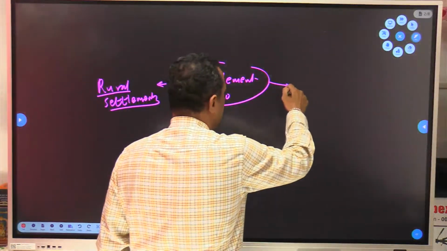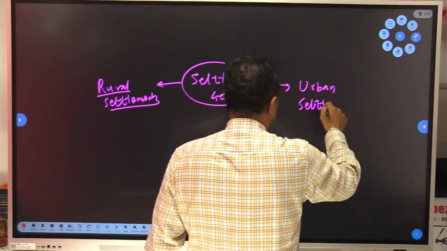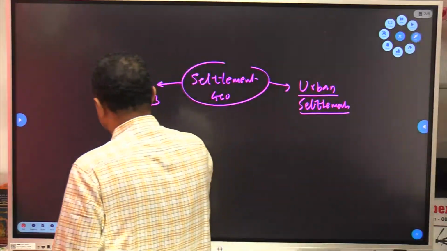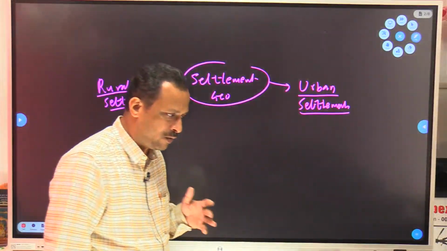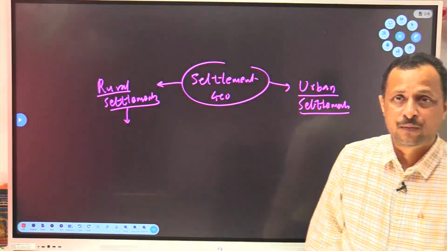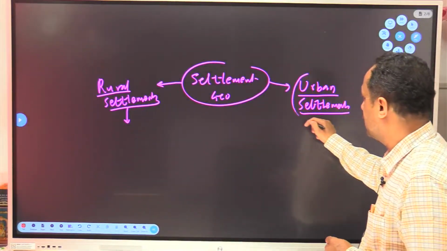Second, we study urban settlements. Clear? In rural settlement, we have to study a number of things. What are the types of rural settlement? What is the structure of rural settlement? What are the problems of rural settlement, etc. Important for us is the urban one.